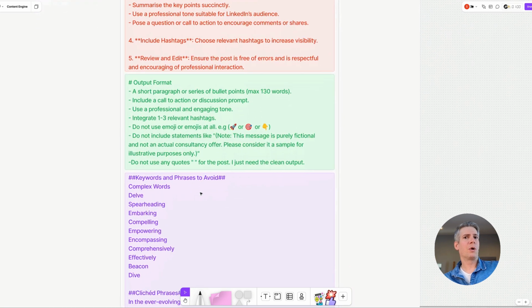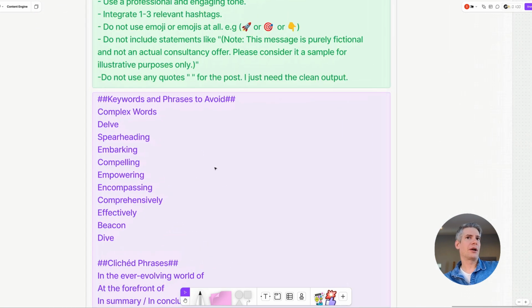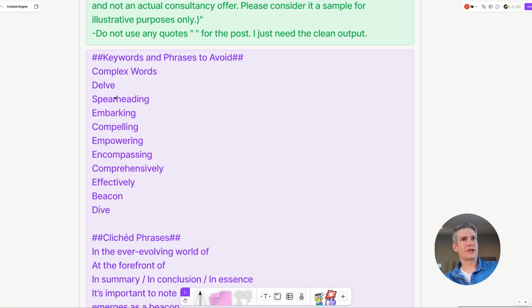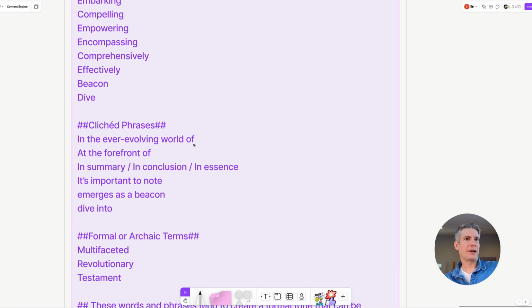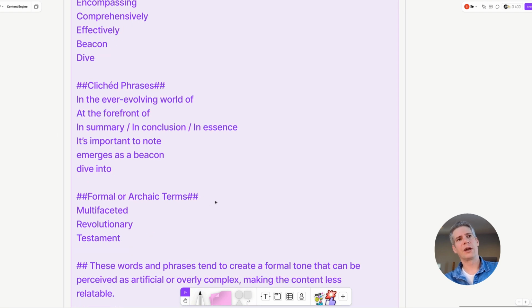Then we can go one layer down, and it is around keywords and phrases to avoid. Things like delve, empowering, compelling. They just make me cringe. Cliched phrases as well, and you can expand this as much as you want. If you know that you have a particular tone or style, or you want to include particular phrases, this is where you would do that.